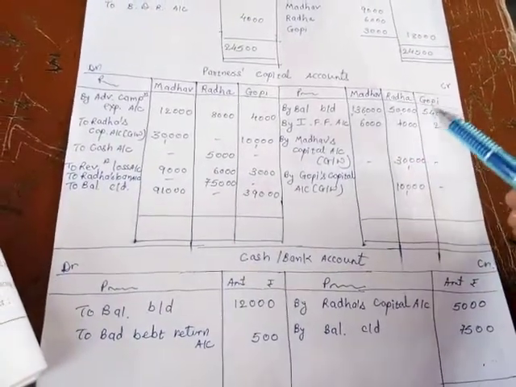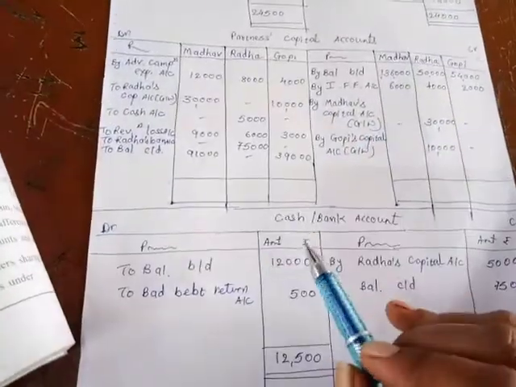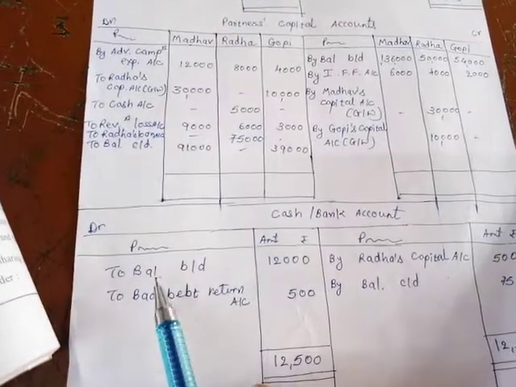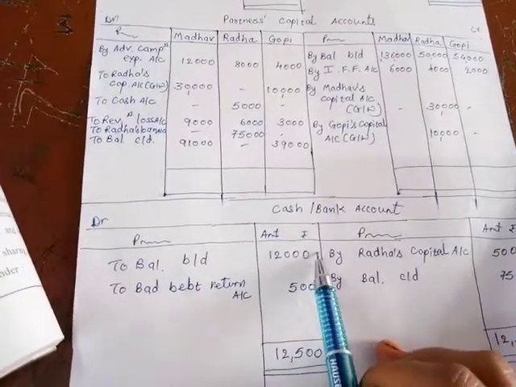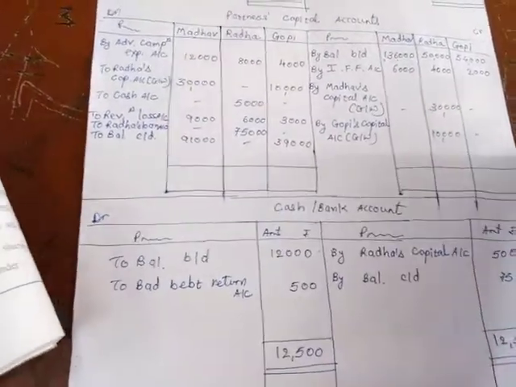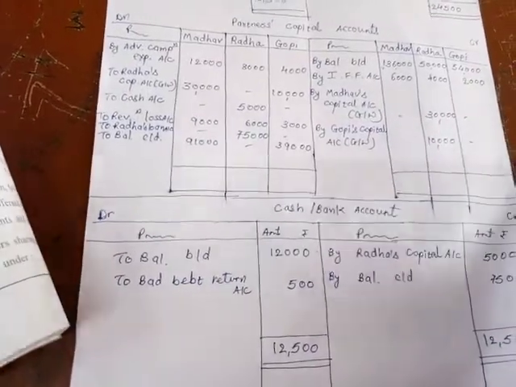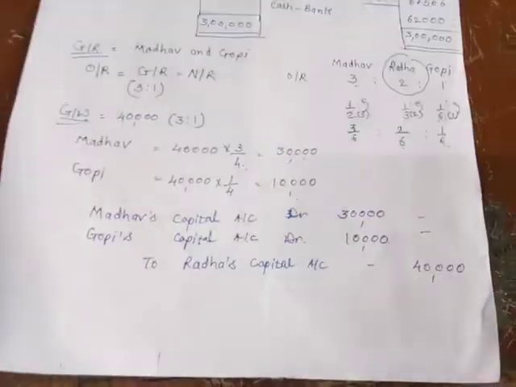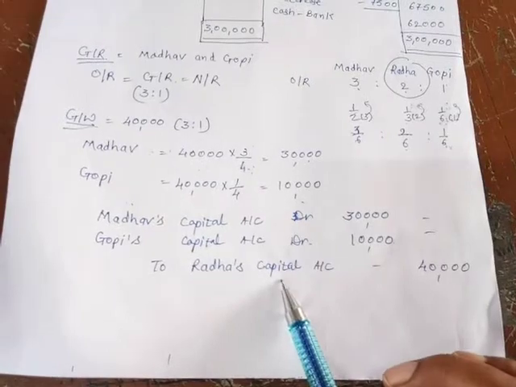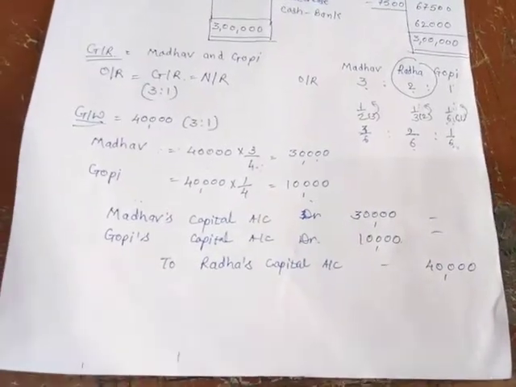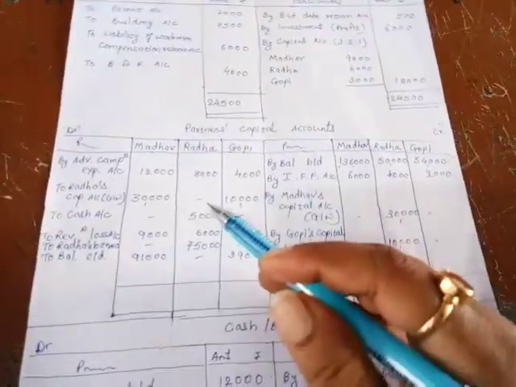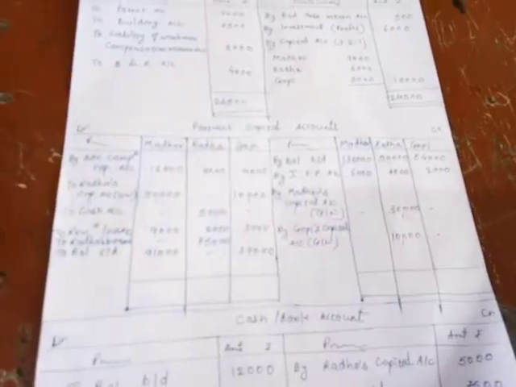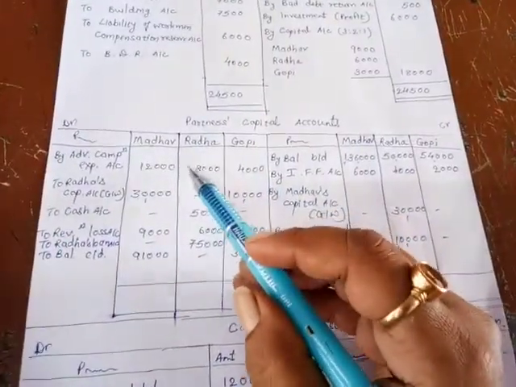Madhav's, Radha's and Gopi's, and the opening balance of cash or bank account that comes on debit side to balance, brought down 12,000. Now the next entry that we pass is the entry for the goodwill. We post these into the capital account. So see, on debit side, reverse name. What is the reverse name? That is the